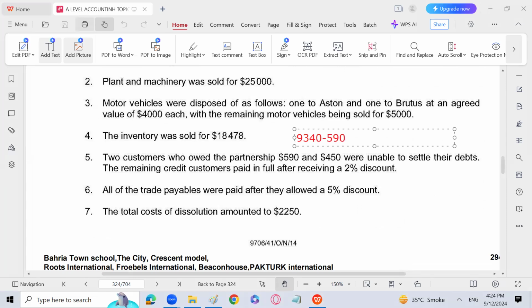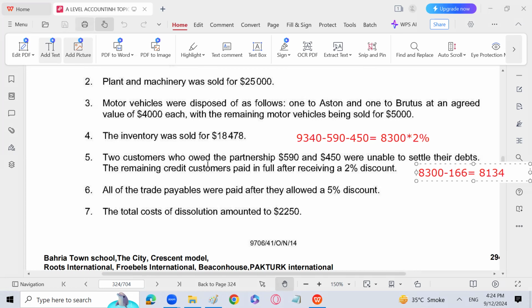Bad debts. They are no more your trade receivable. Minus 450. What amount will come? 8300. I will calculate 2% of this, and that will also be subtracted from 8300 to get the amount which is actually received from trade receivables. 8300 minus 166, 8134. 8134 is the amount.